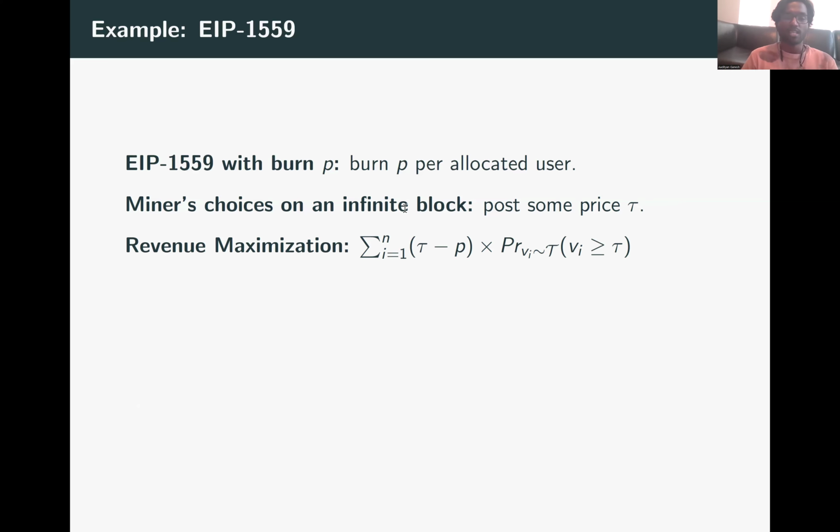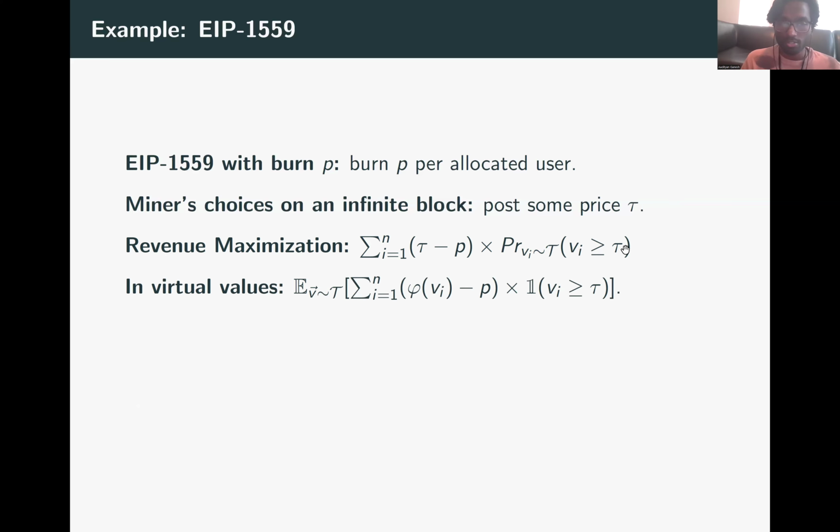So in this setting, revenue maximization looks like the following. When the miner posts a price tau, the user gets included whenever its value Vi is greater than or equal to tau. So the probability that a user is included is the probability that Vi is greater than or equal to tau. And whenever the user is included, it makes a payment tau. So the miner gets a payment of tau, but will have to pay a production cost P. So from each included user, the miner makes an expected revenue of tau minus P times the probability that the user's value beats tau.